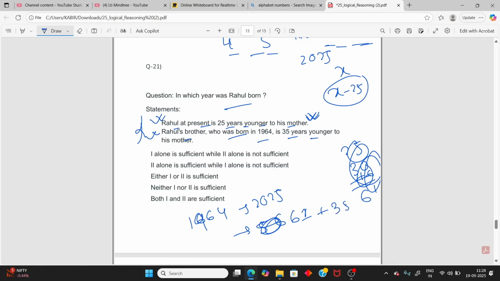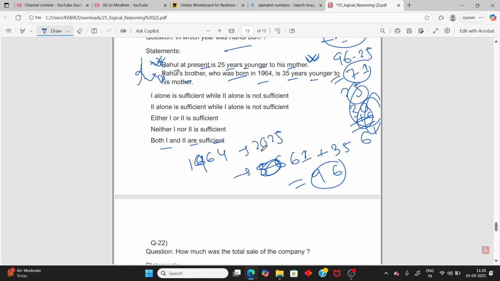So the mother's age must be plus 35, so how much? 96. Then Rahul is 96 minus 25, so it becomes 71. So you need both statements to predict. So the answer is both 1 and 2 are sufficient to answer this question.